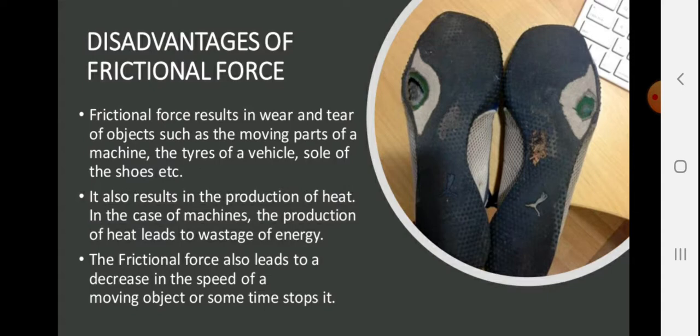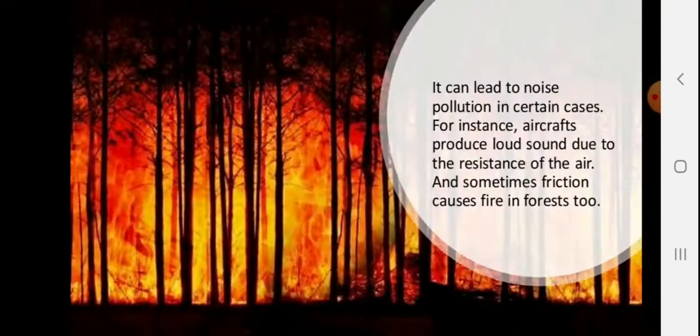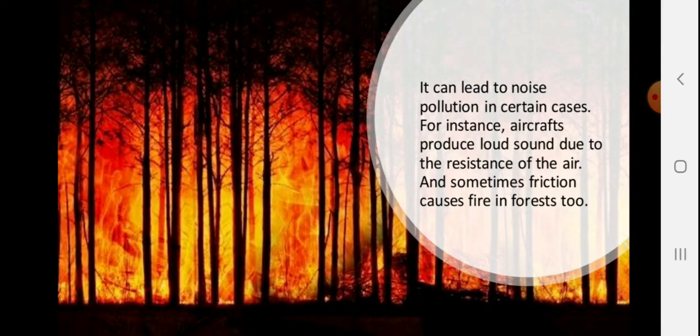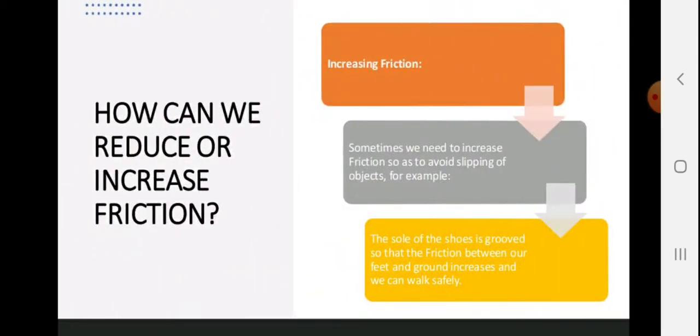The frictional force also leads to a decrease in the speed of a moving object, or sometimes it also stops that object. It can lead to noise pollution in certain cases. For instance, aircraft produce loud sound due to the resistance of the air, and sometimes friction causes fires too in the forest.